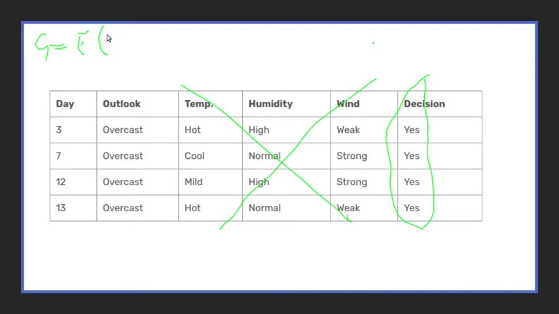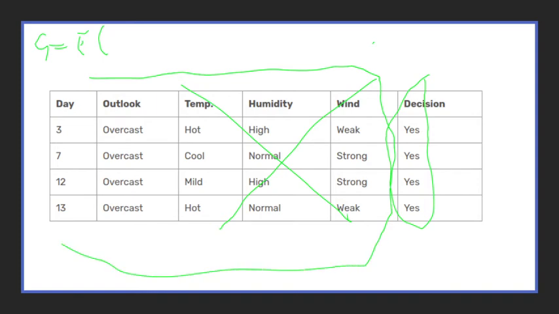So the target variable is not the outlook, the wind, the humidity, etc. Those are not target variables. The target variable is decision, because we're attempting to predict the decision. These are called dependent variables, because the decision depends on these. And this is called the target variable.